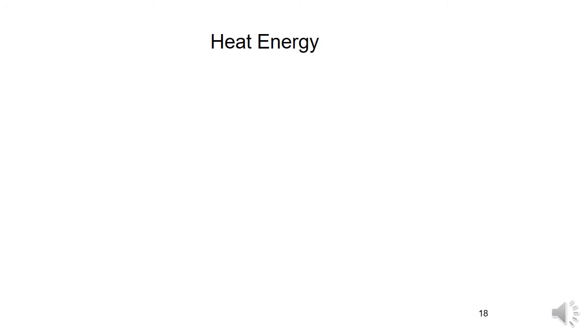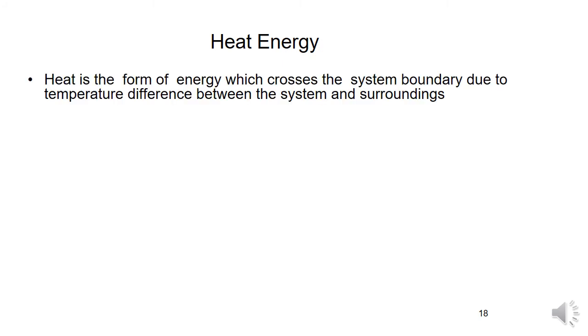The first one is heat energy. Heat energy is the form of energy which crosses the system boundary due to temperature difference between the system and surroundings. In thermodynamics we consider closed, open and isolated systems, and two parameters, mass and heat. In a closed system only heat transfer occurs.